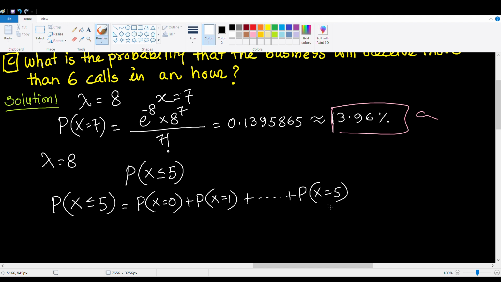I'm going to rewrite the formula to show you. It's lambda to the x e to the negative lambda over x factorial. Now x is the variable. Lambda and e don't change. So I'm going to factor out e raised to the negative lambda and then write lambda to the x over x factorial, because that's the part of the equation that will change with the change of the values of x. So it's e to the minus lambda